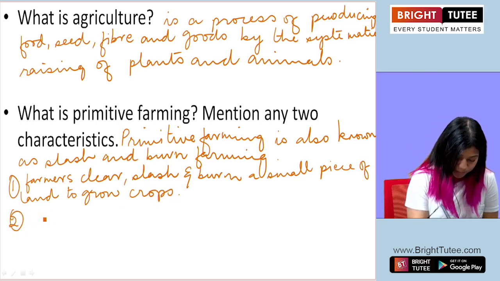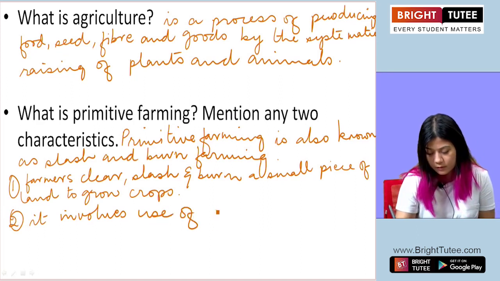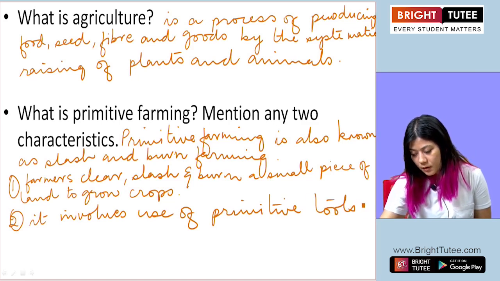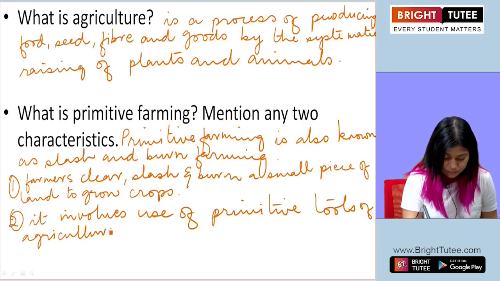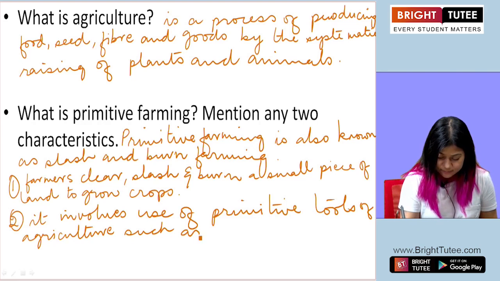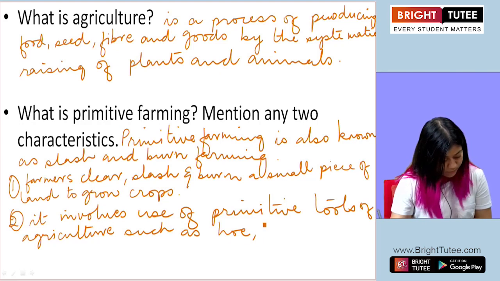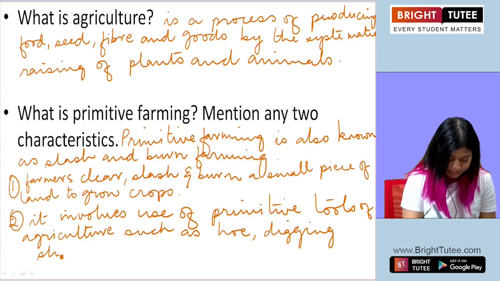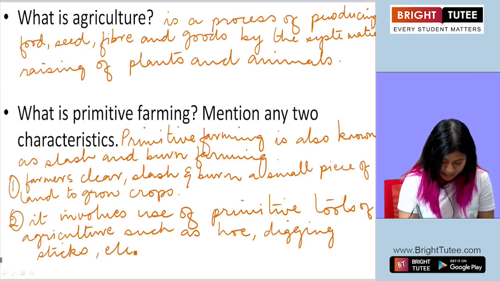And number two, it involves use of primitive tools of agriculture such as hoe, digging sticks, etc.